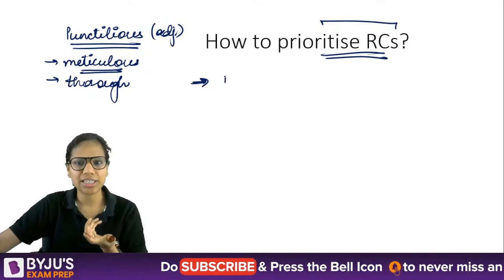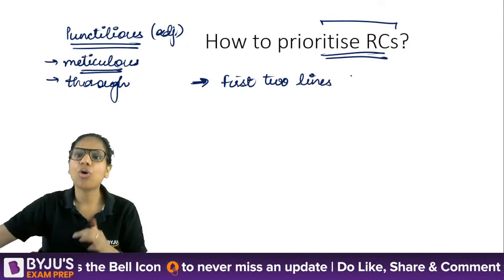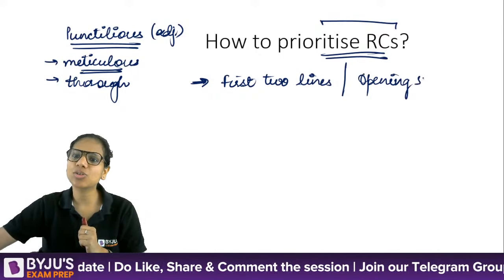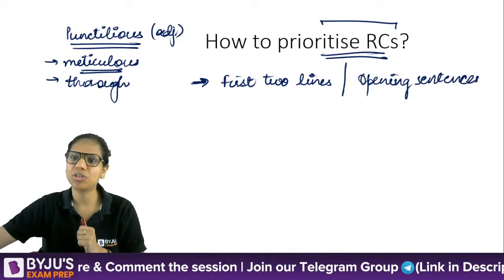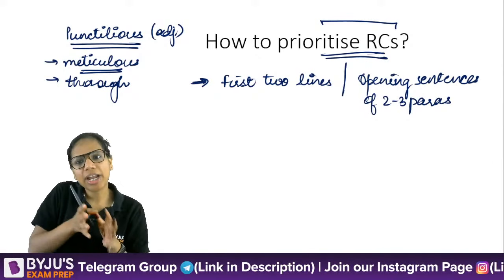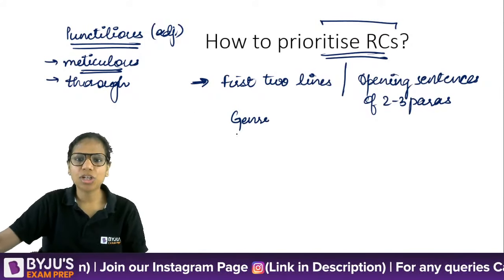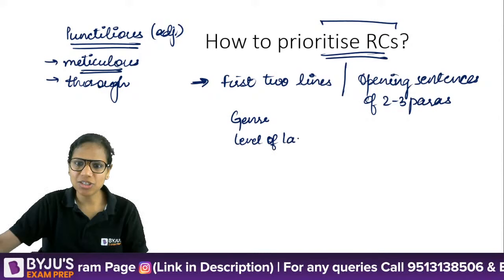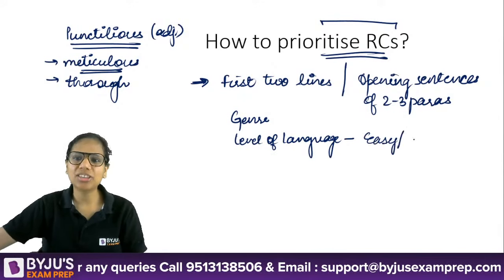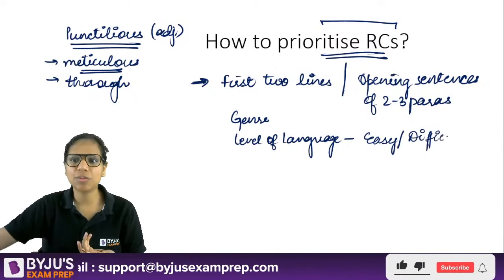Okay, so first 2 lines. When you read the first 2 lines, or another option is the opening sentences of some paragraphs, the opening sentences of, let's say, 2 to 3 paragraphs. When you do that, you get an idea as to what is the genre of this RC passage. What is the level of language of this RC passage? Is it difficult? Is it easy? And that's all that you need. If you like the genre, if you find the language to be easy to moderate, then yes, you should go ahead with that RC passage.